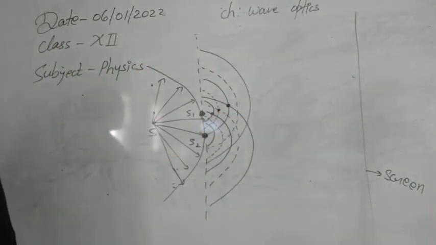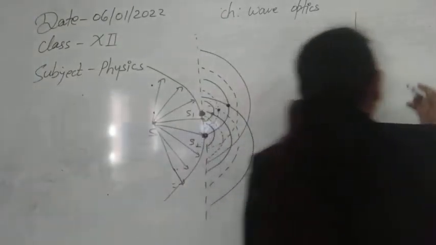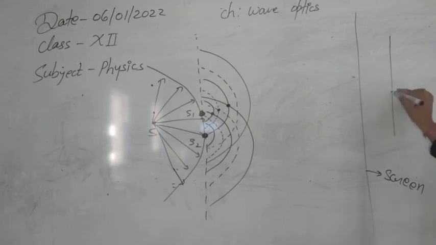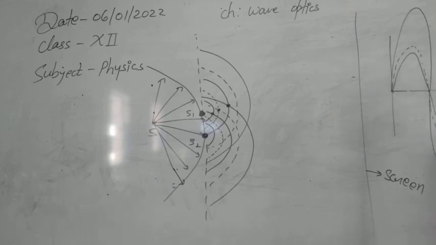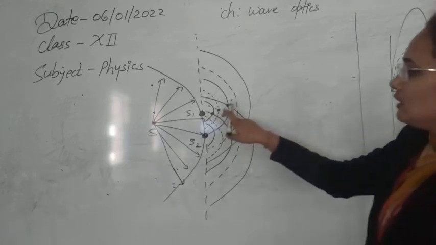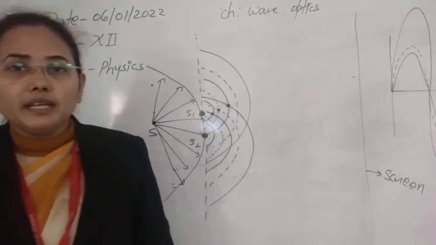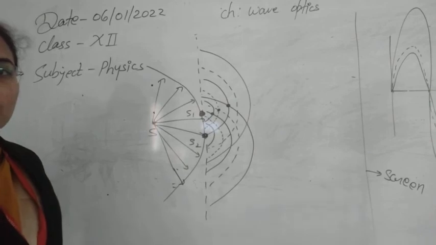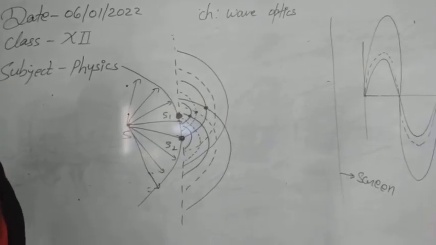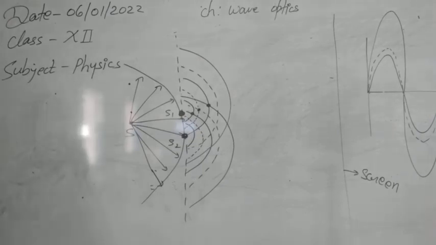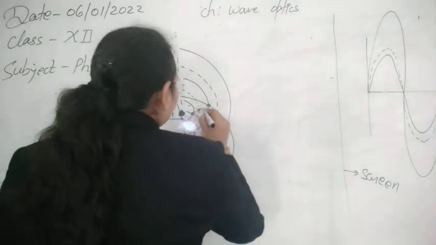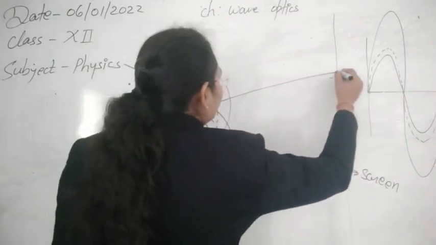According to the wave concept, when two troughs or two crests are in the same direction in superposition, suppose this is the first wave and this is the second wave, at the same time this is the crest of these two, this is the trough of these two, so their resultant amplitude increases. So these are the points where the resultant amplitude will be increasing, the points of increased intensity.